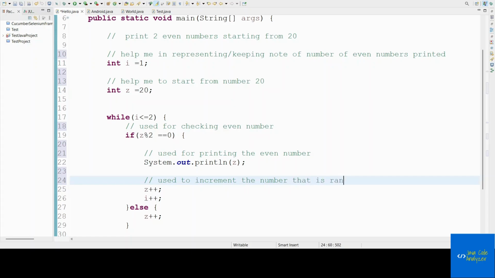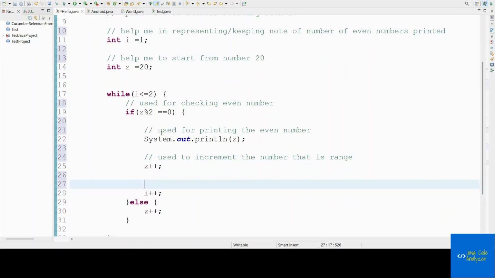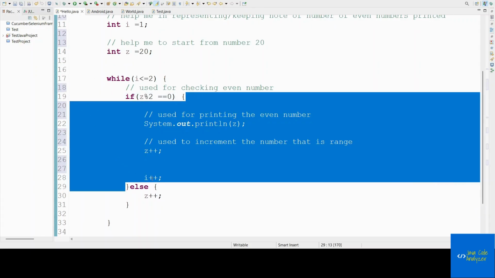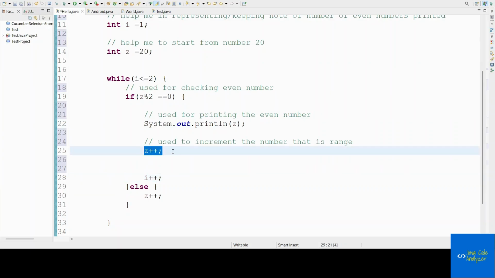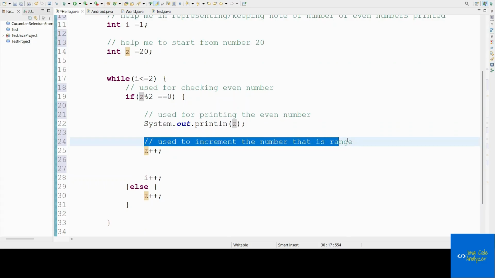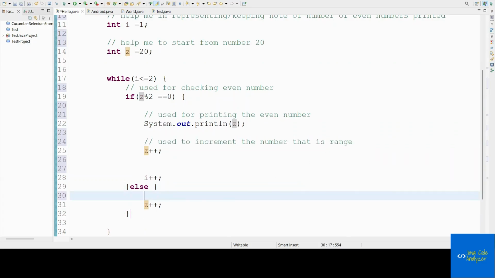And the i value is used to check the number of even numbers printed that we have used here, right? If this condition satisfies, then also we should do the increment, but we should not increment z plus plus, which indicates the range. If it is not an even number, then also we have to increment the range. So that is what I am trying to do here.